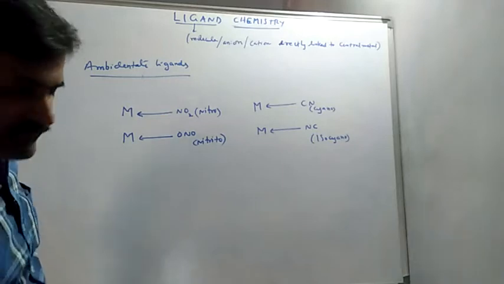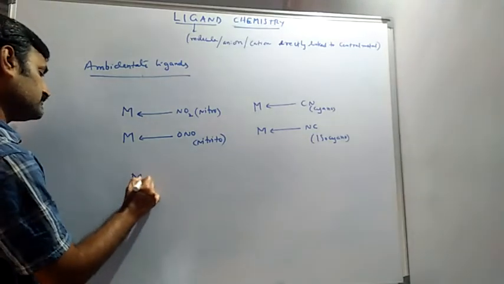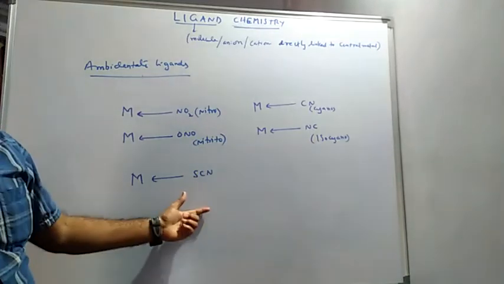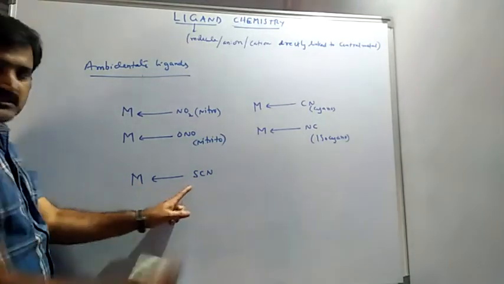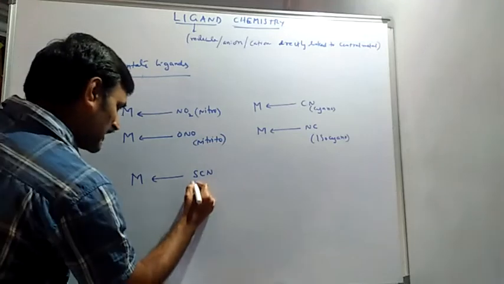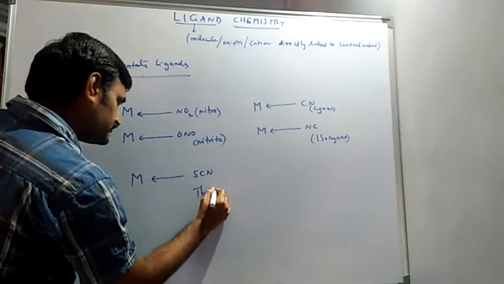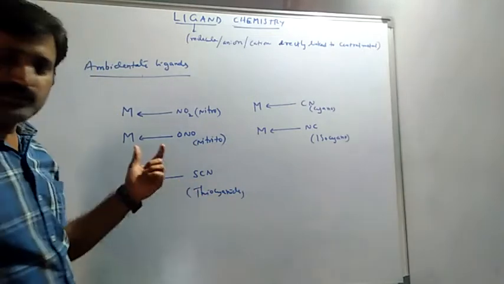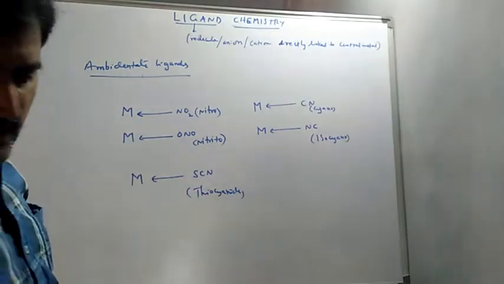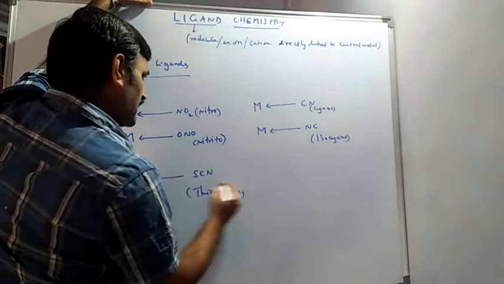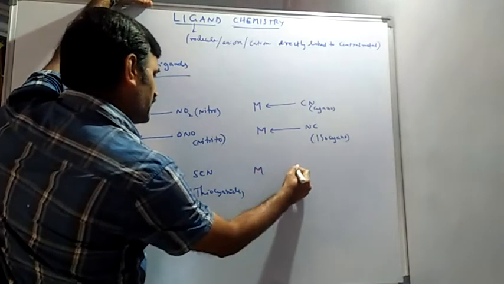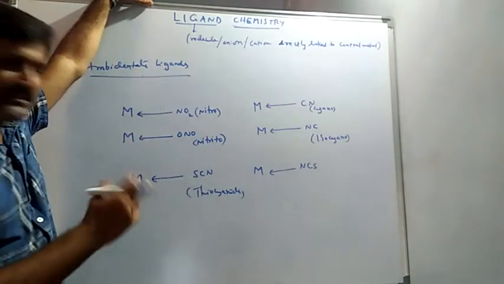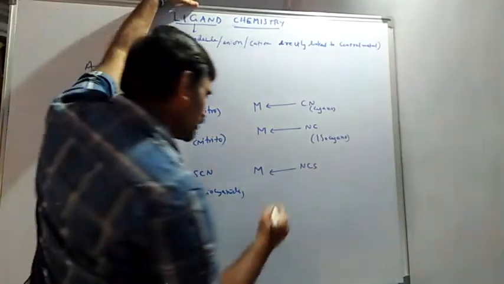In the same way, we have metal with thiocyanide, SCN, where sulfur is the donor atom. If you just change it to nitrogen, then this will be metal with NCS. This is again isomerism, isothiocyanide.